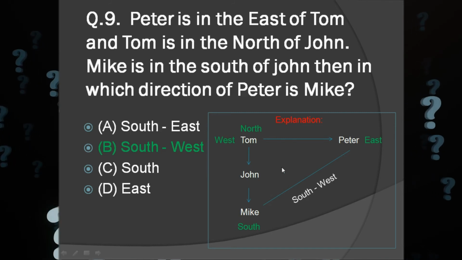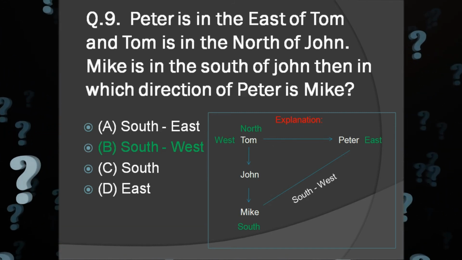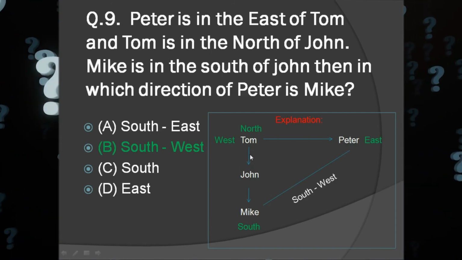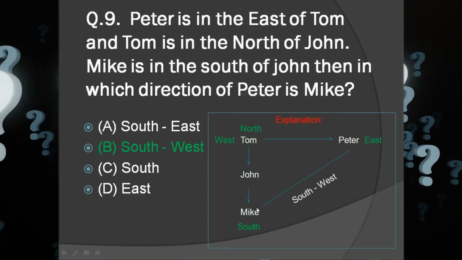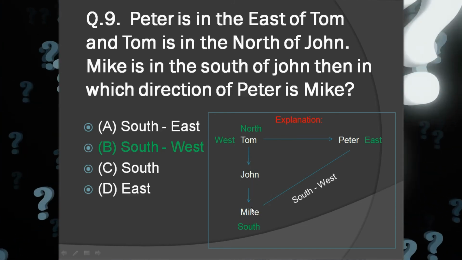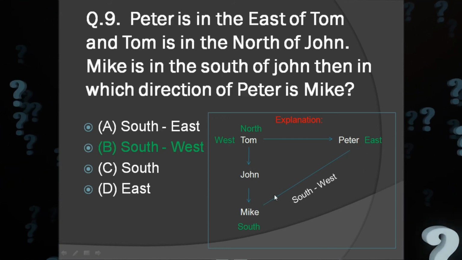Explanation. Peter is in the east of Tom. Tom is in the north of John. Mike is in the south of John. So, Mike is in the southwest of Peter.